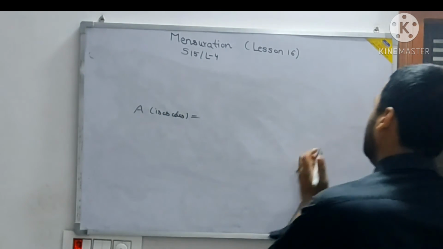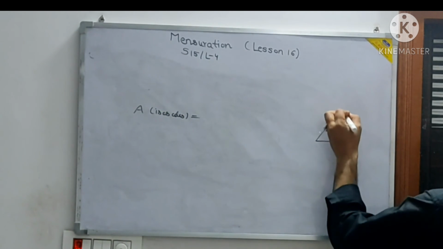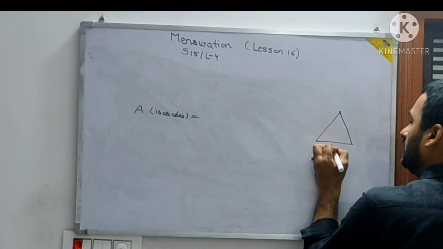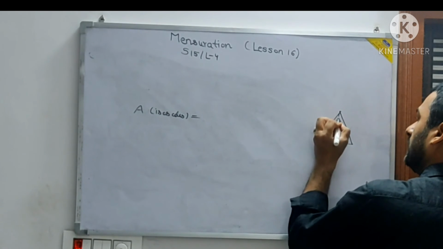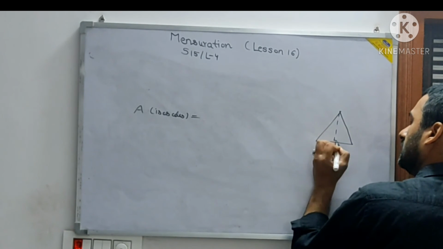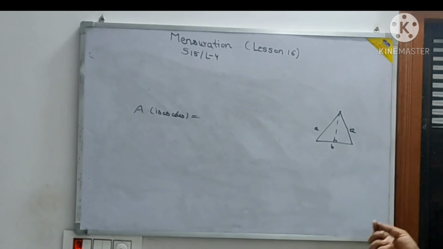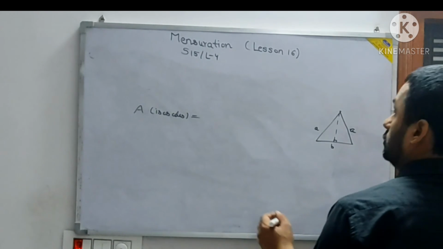What is the formula? If a triangle is like this and the base is B, they are dropping a perpendicular here, and the equal sides are A and A. It is up to you what you want to take for the equal sides, A and A. Okay. So what is the area of this triangle?